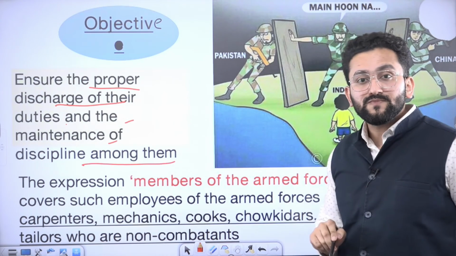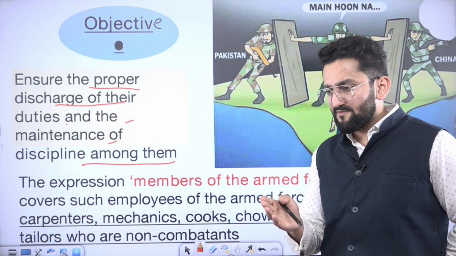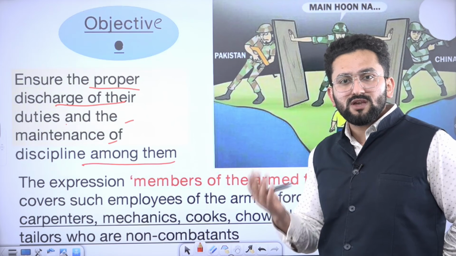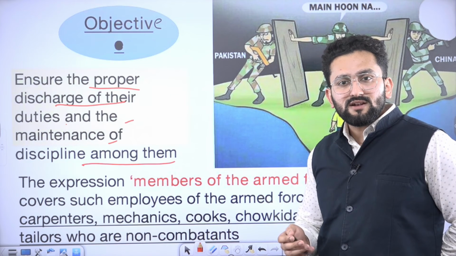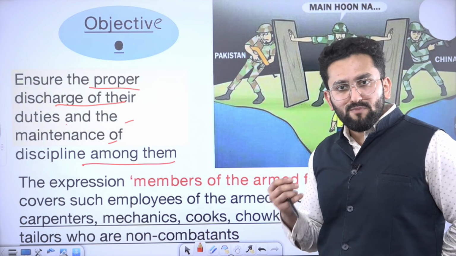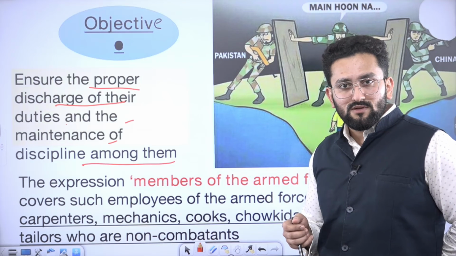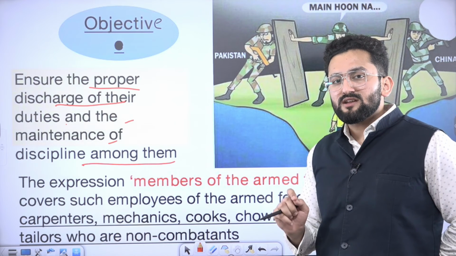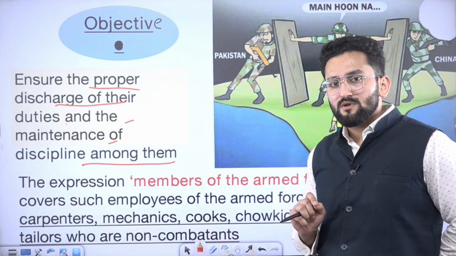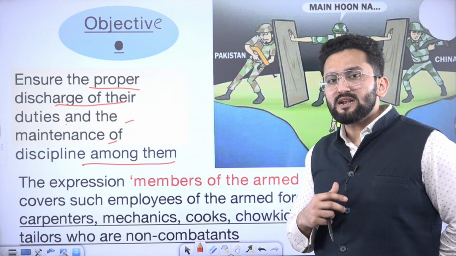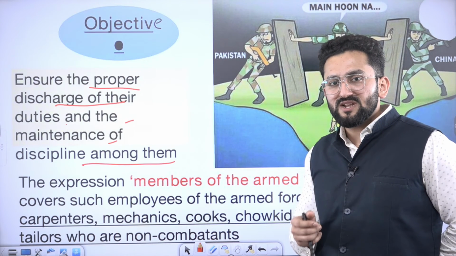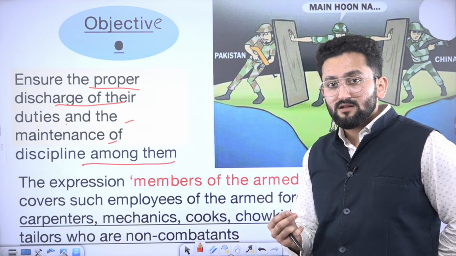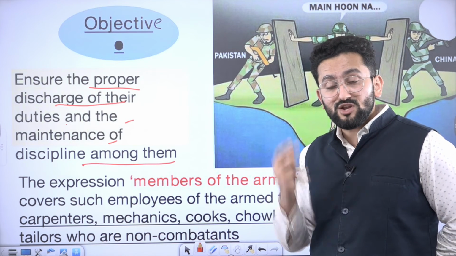There was a case, I think 2-3 years back, when a BSF person made a video, and that video was circulated online, saying that there is bad treatment and bad quality food is given to these people, right? And he was making some claim against our Prime Minister. So disciplinary action was taken against that person. Many people were getting emotional at that point, saying no action should have been taken, he has raised valid points. My friends, the points are valid and these grievances need to be resolved.